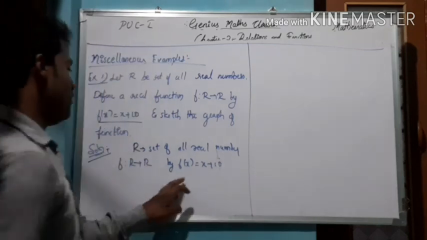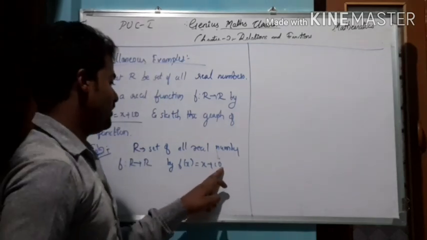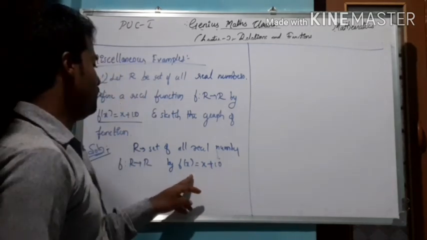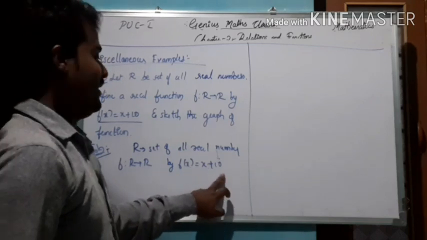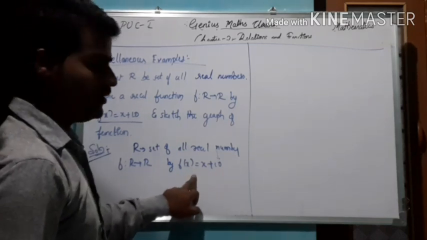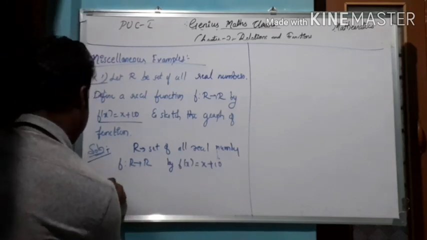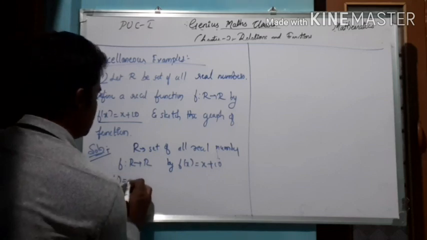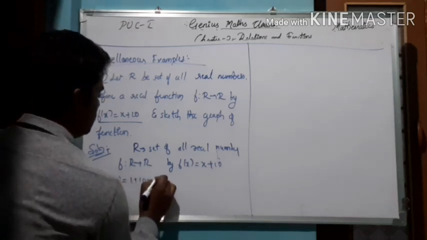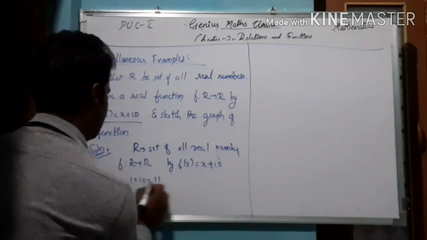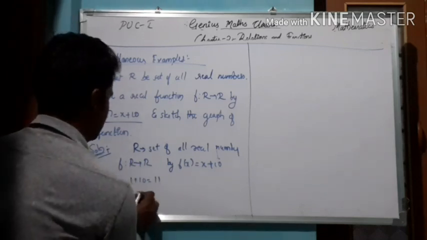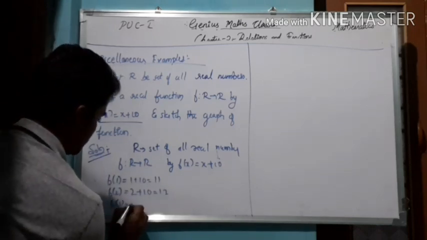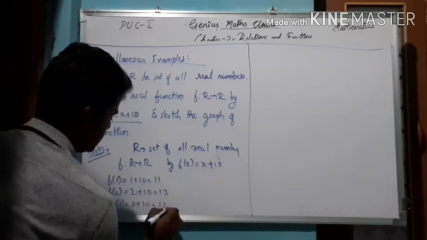So for any value of x, you will get x with addition of the number 10. For any value of x, you will get an extra 10 for that x value. For example, f of 1 means 1 plus 10, which is equal to 11. Similarly, f of 2, in place of x I am putting the value 2, gives 12. So f of 3 is 3 plus 10, that is 13, and so on.